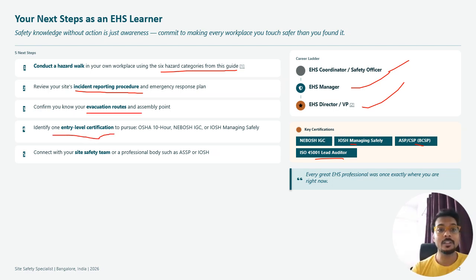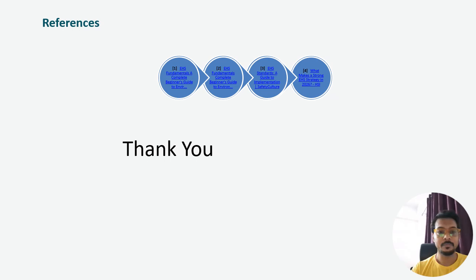Identify entry level certifications, basically OSHA and IOSH. Go step by step, do not jump into everything. Conduct a site safety tour, or go to your professional bodies and LinkedIn. There are multiple options, and you can check them from your career perspective.